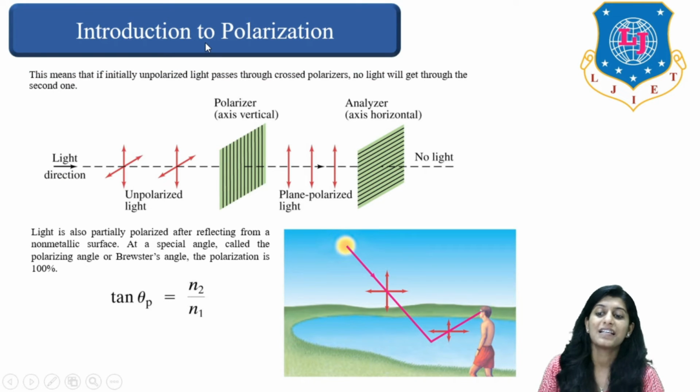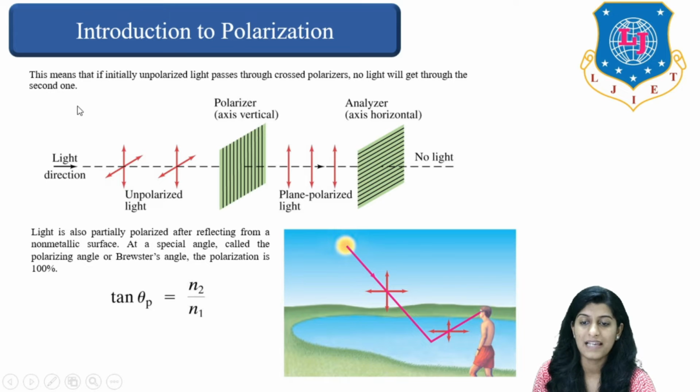To understand this phenomenon more clearly, we can see this particular figure. Initially we have unpolarized light, and you can see the light is having this vertical direction and this random direction at some angle theta, right?